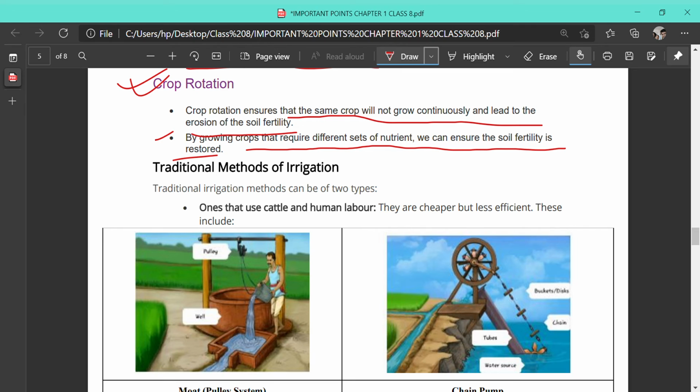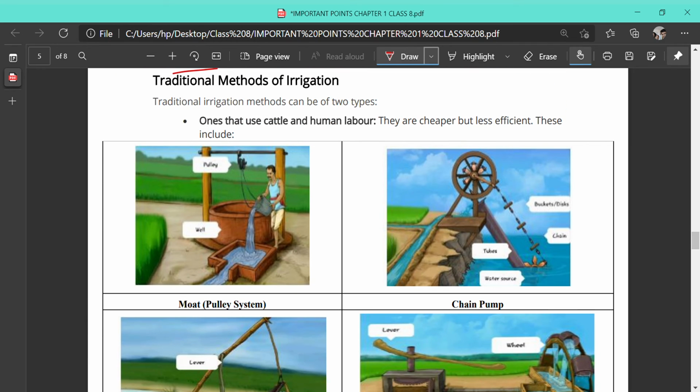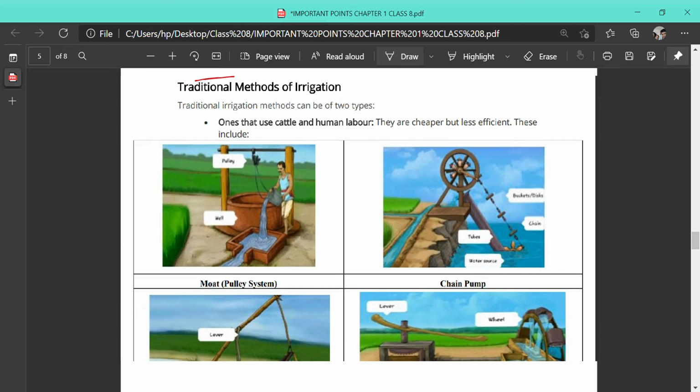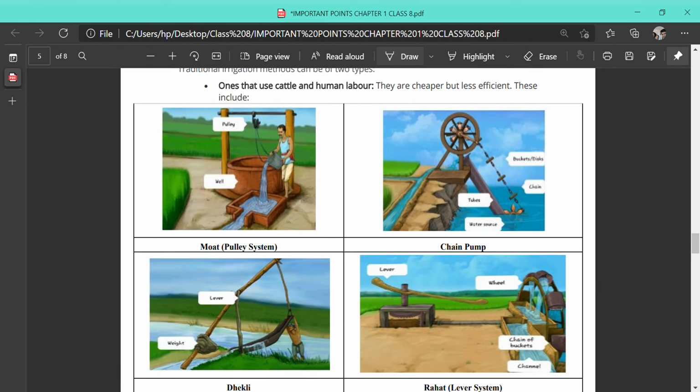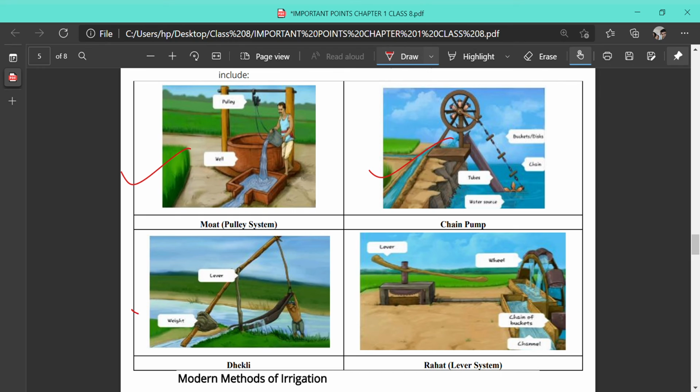Irrigation is the process by which the crop field is watered at regular intervals. And there are several methods of irrigation. Some methods are the traditional ones and some are the modern ones. So first of all, we are going to read about the traditional methods of irrigation. For that, some tools that are used, they are called Muat, chain pump, Dekli and Rahat.